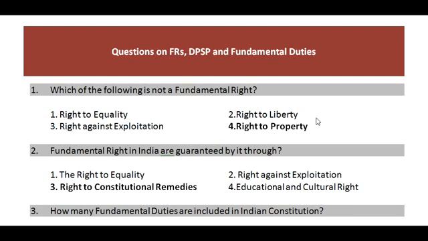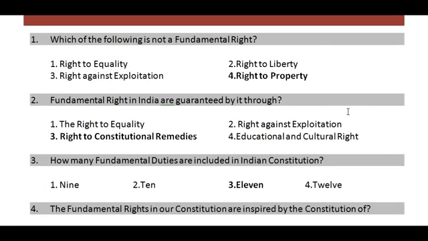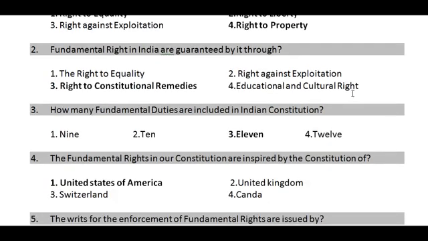And the second question is: fundamental rights in India are guaranteed by what? See that the first option is right to equality, second option is right against exploitation, and third option is right to constitutional remedies. Right to constitutional remedies clearly says that you can move to the court and it guarantees us the fundamental rights. Once you move to the court, they will look into the issue and it guarantees us the fundamental rights.